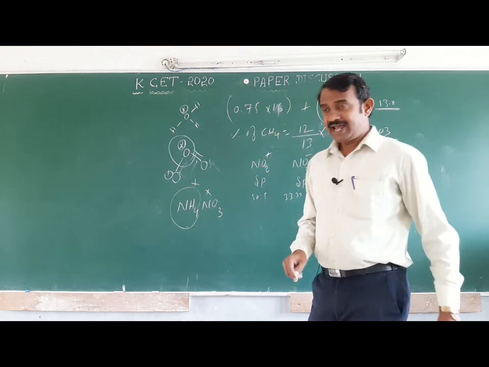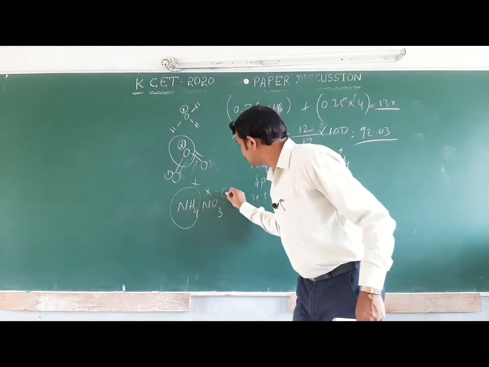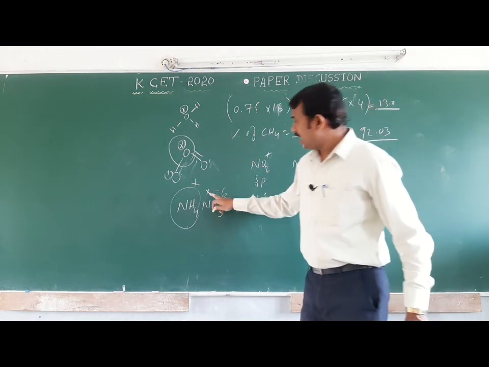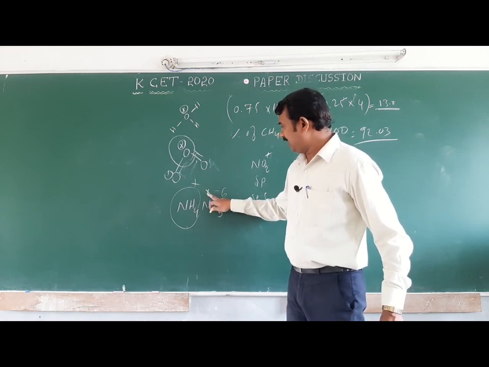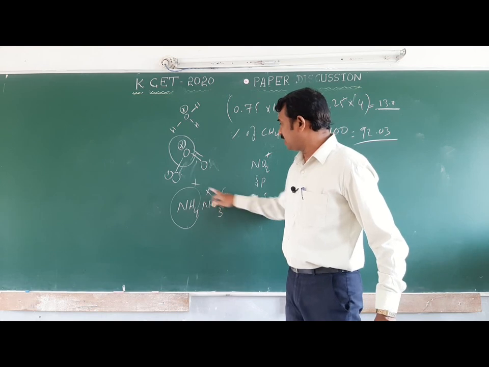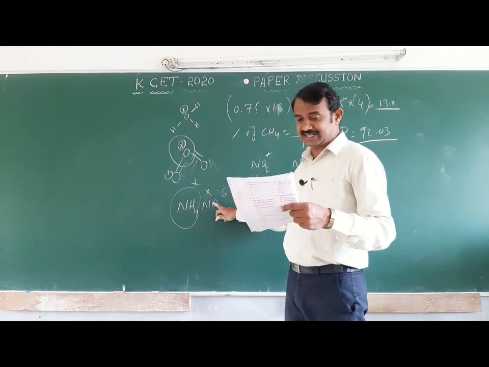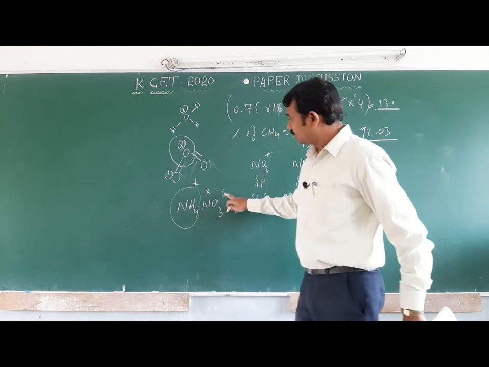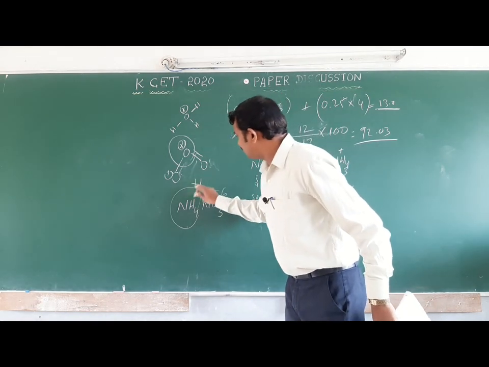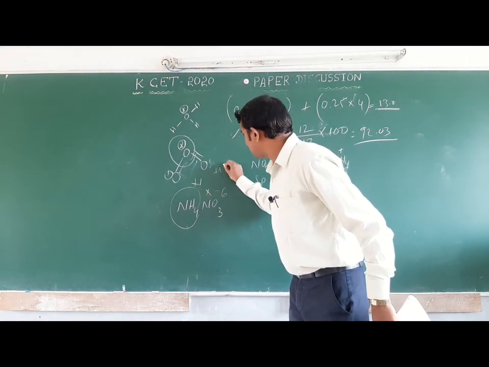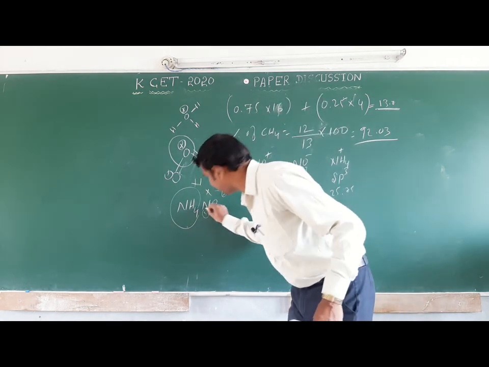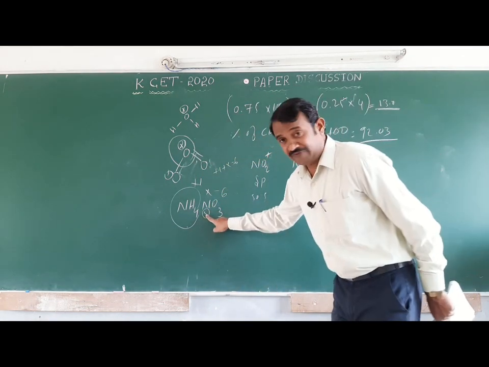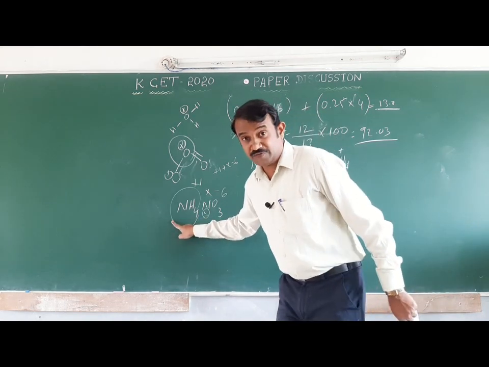For nitrate, nitrogen is X, minus 6 from NO3. Here plus 1 equals X minus 6. Total how much oxidation state? 5. Nitrogen is 5.